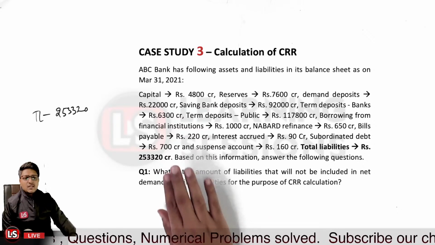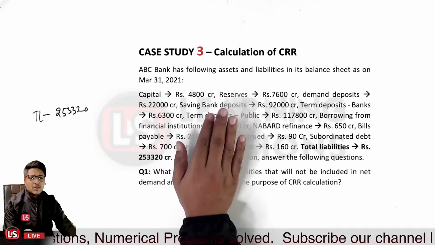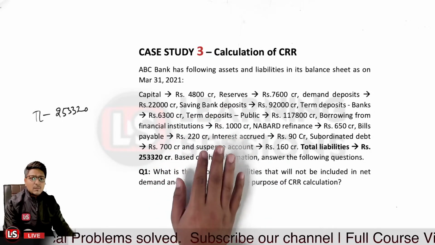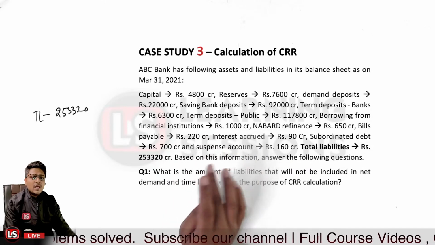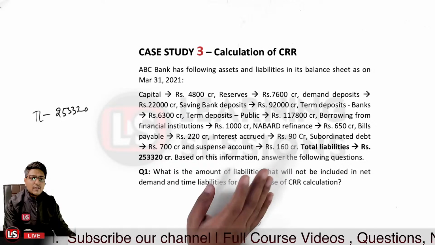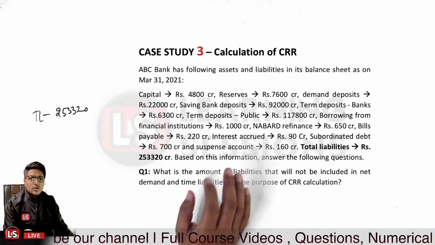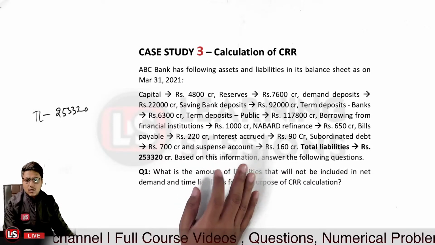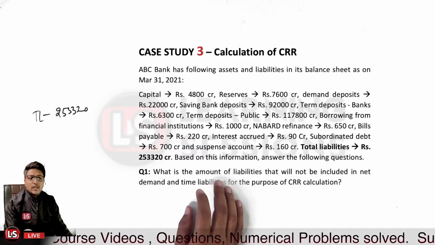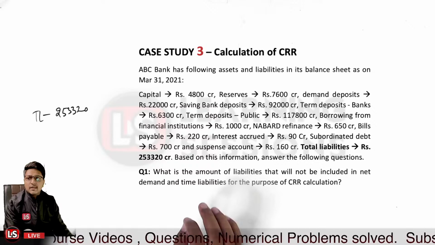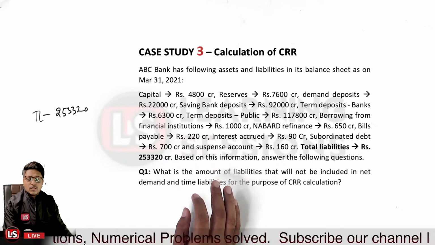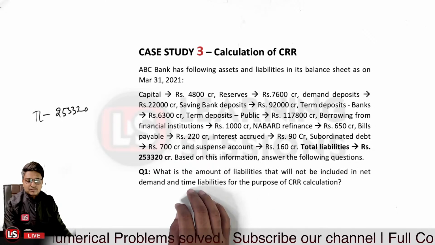So the different components are given to be related to the capital, reserves, demand deposits, saving bank deposits, term deposit with the public, term deposit with the bank, and further the borrowings from the financial institutions, the NABARD refinance, bills payable, interest accrued, subordinated debt, and the suspense account. Which amount is not to be included in the net demand time liabilities whensoever we are to calculate for the CRR purposes?